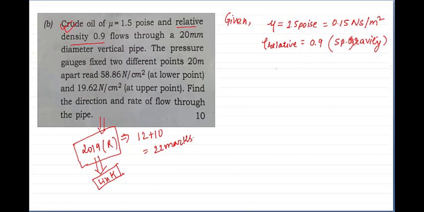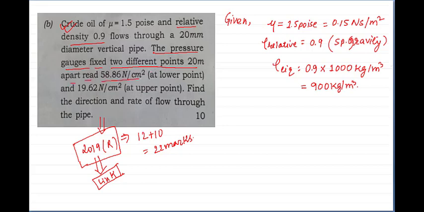From specific gravity, how will we calculate the density of the liquid? We will multiply it with the density of water, that is 1000 kg per meter cube. So what will be the density of liquid? It will be 900 kg per meter cube. Next, the pressure gauges fixed at two different points 20 meter apart read 58.86 Newton per centimeter square at the lower point, 19.62 Newton per centimeter square at the upper point. Pressure gauges are pressure measuring instruments.